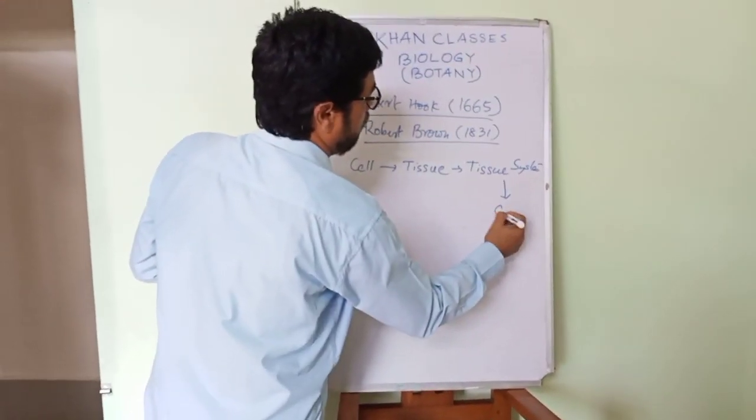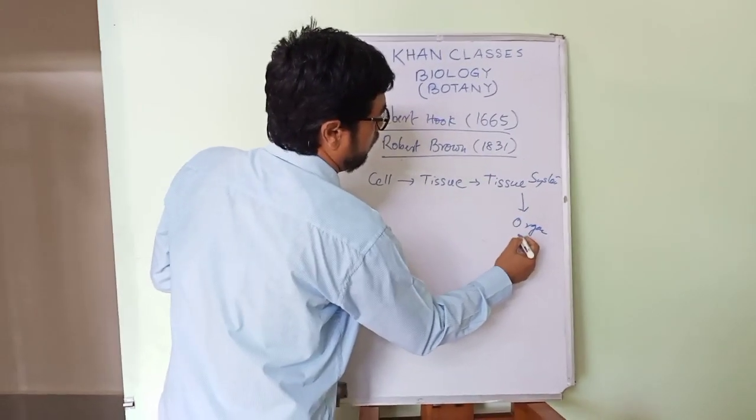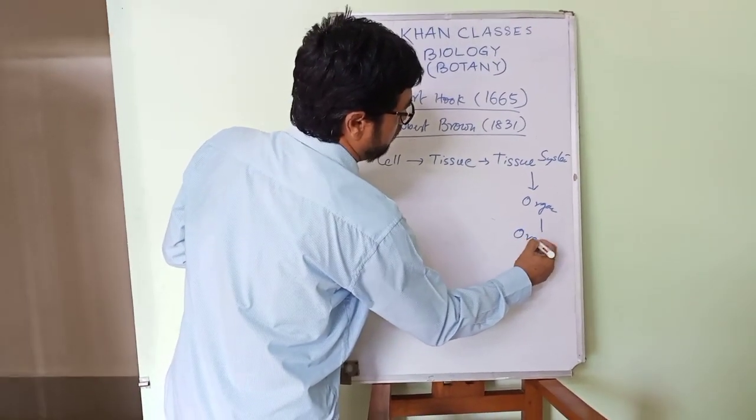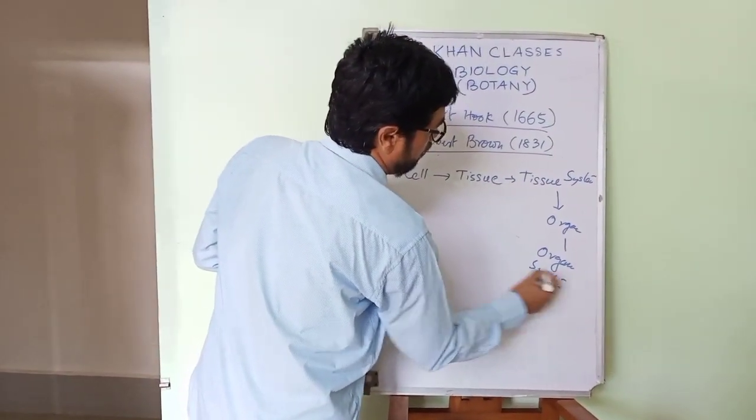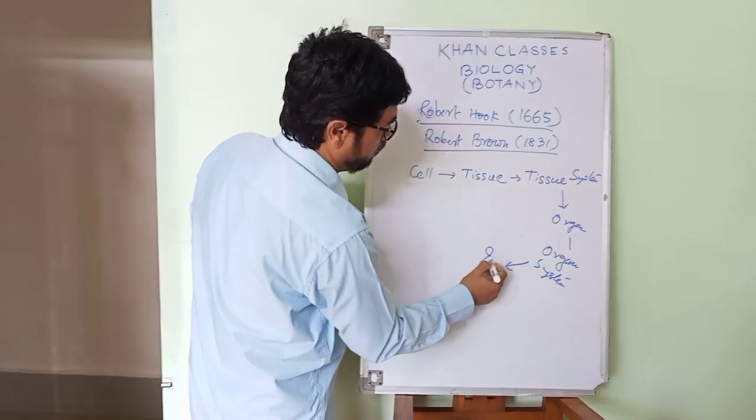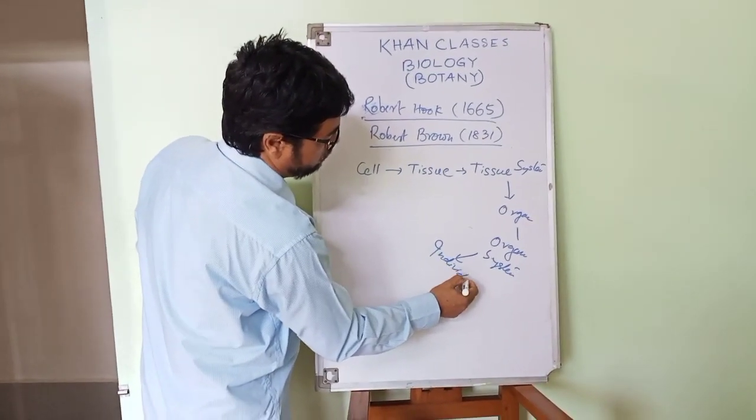and tissue forms the tissue system, the tissue system forms the organ, the organ forms the organ system, and the organ system forms the individual.